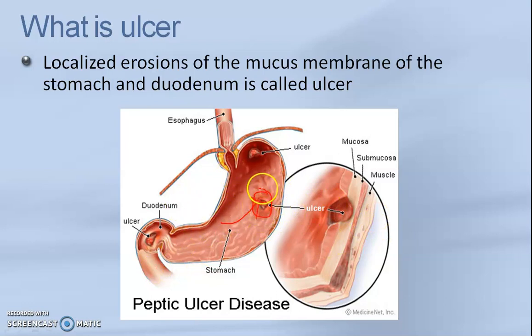So this ulcer could be seen in the stomach as well as in the small intestine. The upper part of the small intestine is called the duodenum. So it could be seen in the stomach as well as in the duodenum. So this damage of the mucus layer is known as ulcer.